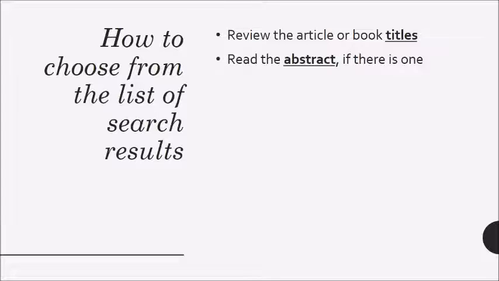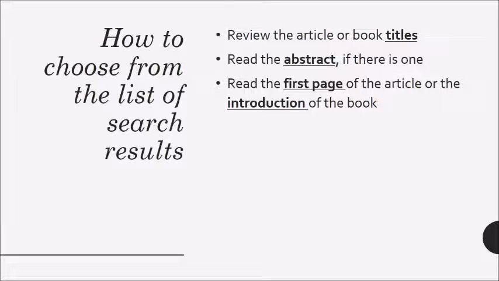An abstract is a one-paragraph summary of the article. It includes the article's thesis statement, and sometimes also has an overview of the main arguments and subject matter that the article covers. If the article doesn't have an abstract, then read the first page or two. Usually by then you'll know whether it's worth it to keep reading or not.